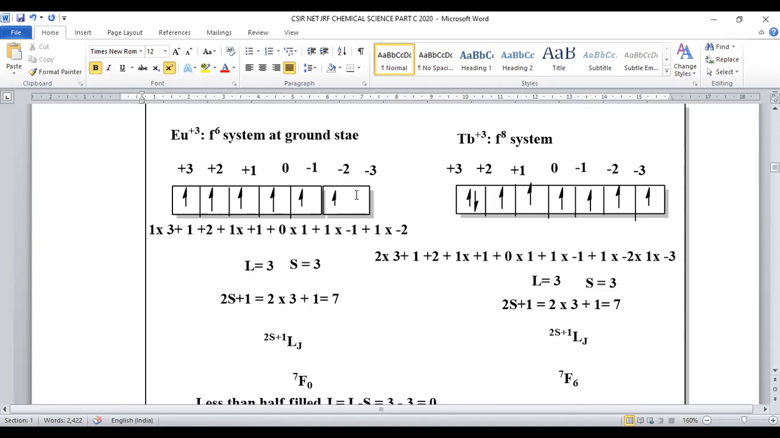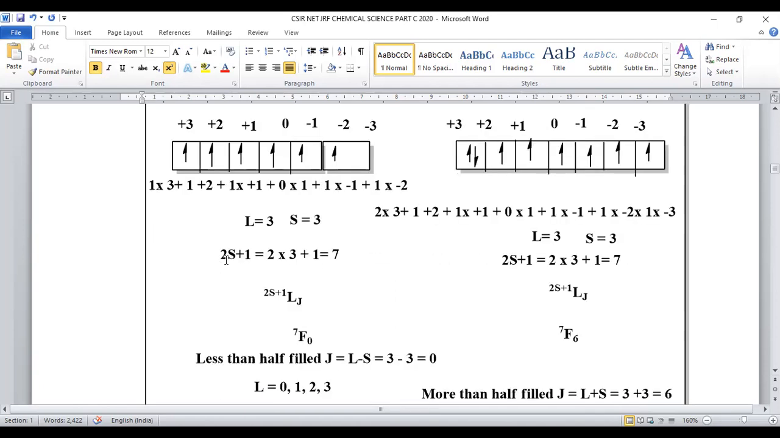-3 and +3 cancellation is not possible. That's why we can assign L value as 3 only. How many unpaired electrons are there? 1, 2, 3, 4, 5, 6 unpaired electrons, each having half spin. That's why S is taken as 3, right? So 3 will be the S value.